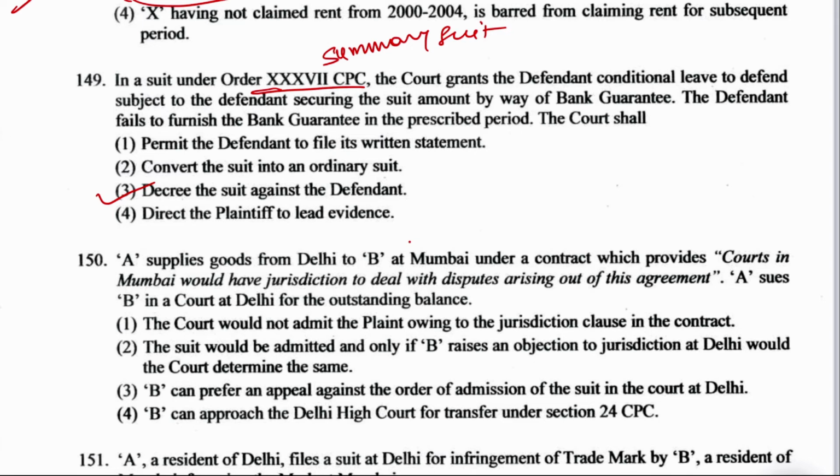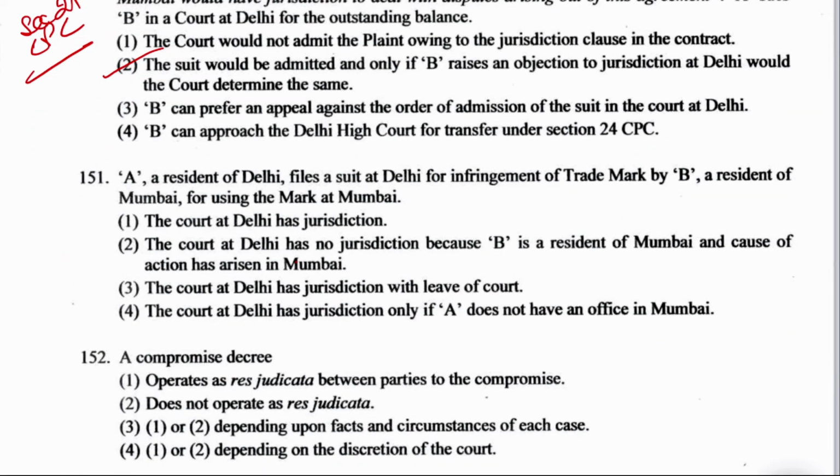B can prefer an appeal against the order of admission of the suit in the court at Delhi. B can approach the Delhi High Court for the transfer under section 24 of CPC. According to section 21 of CPC, the suit would be admitted and only if B raises an objection to jurisdiction at Delhi would the court determine the same. And what does section 21 of CPC talk about? Objection to the jurisdiction. The court in which the suit is pending, only that court can decide the matter of objection to jurisdiction.